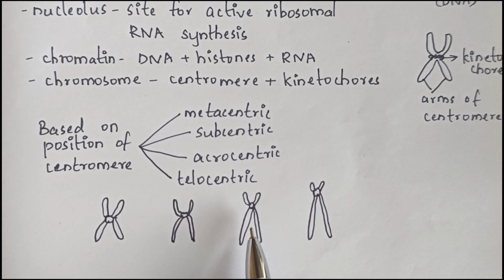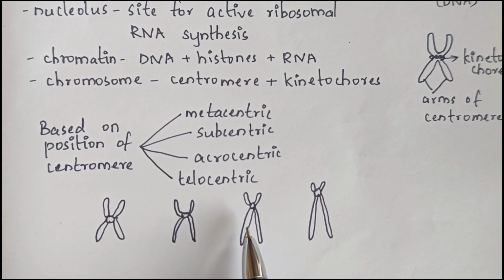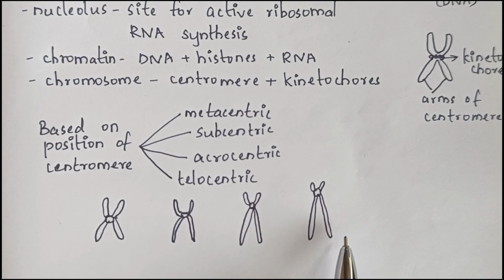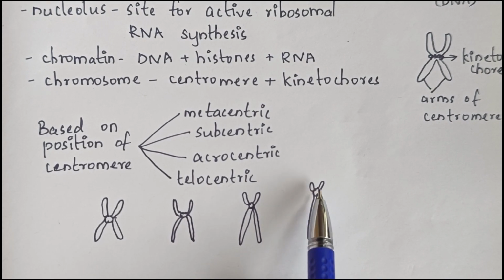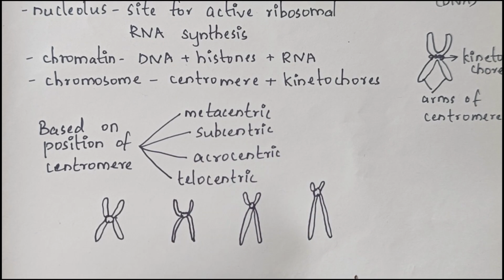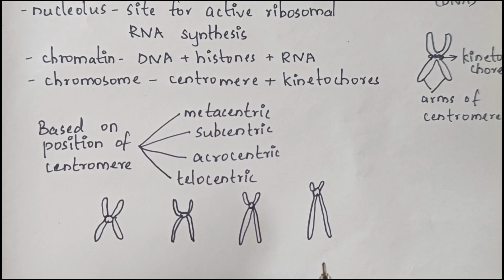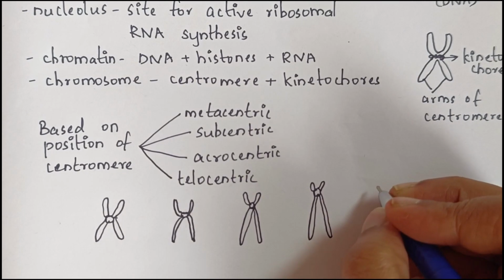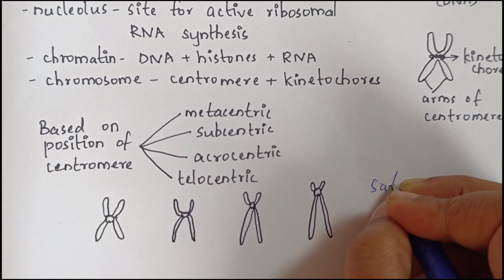Next, we have acrocentric, where centromere is situated close to one end, so we have an extremely short arm and a very long arm. Then we have telocentric, where we have a terminal centromere. Some have secondary constrictions at a constant location in the form of small fragments, and these constrictions are known as satellite.